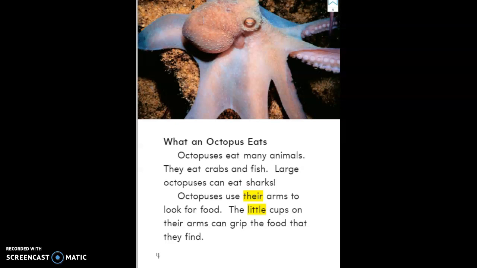So our job is to find the main idea of the chapter, what an octopus eats. Octopuses eat many animals. They eat crabs and fish. Large octopuses can eat sharks. Octopuses use their arms to look for food. The little cups on their arms can grip the food that they find.